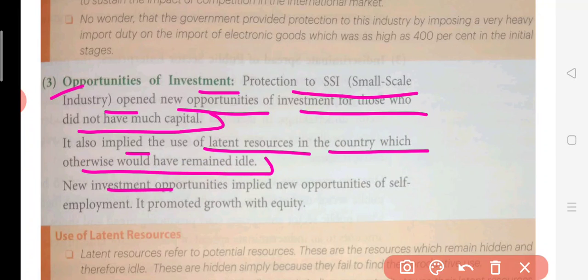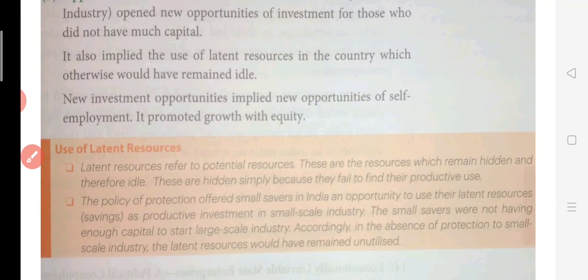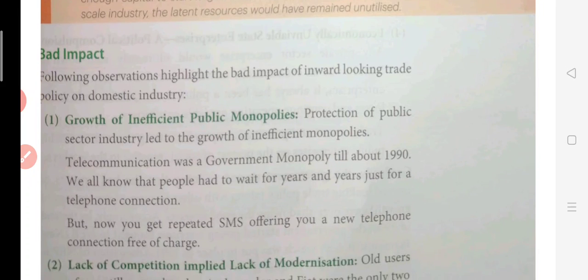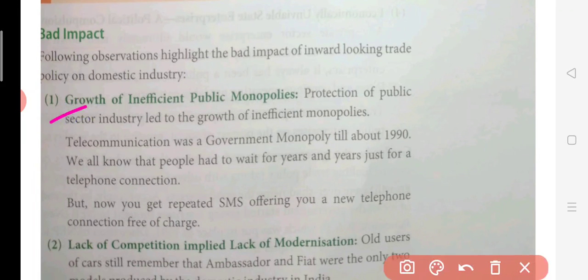So new investment opportunities implied new opportunities for self-employment. Okay, so all these things, investment and all, led to the opportunity of self-employment. Some people started doing their own business. So this is just a contribution to the growth of India. Now, what were the bad impacts here? So, the first bad impact which can be seen is growth of inefficient public monopolies. So, telecommunication was a government monopoly during 1990.